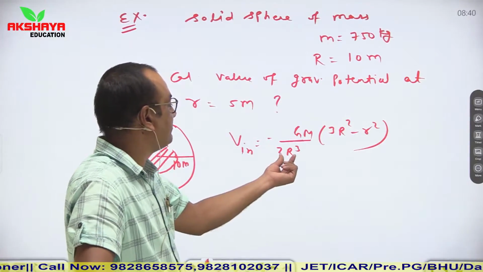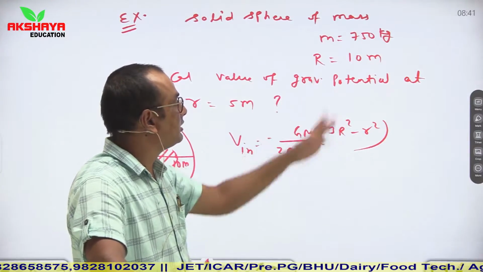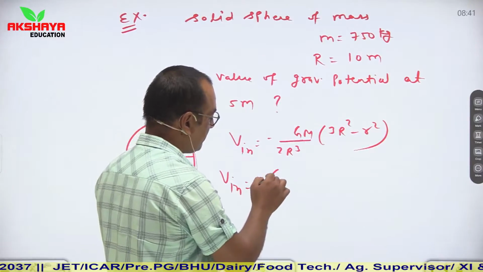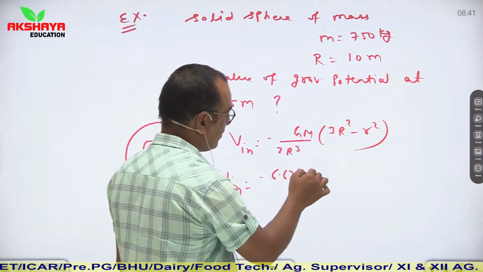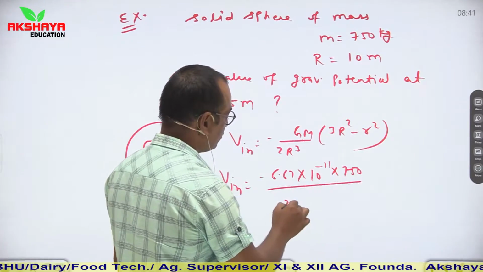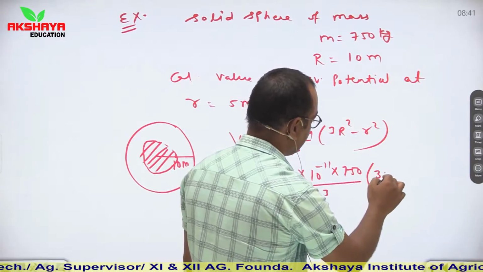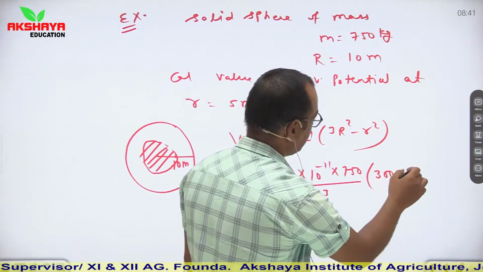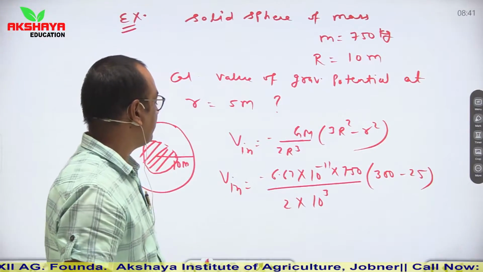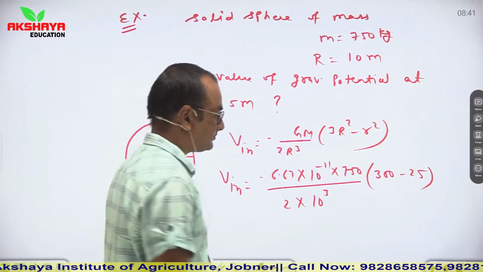Here capital R is 10 meter, small r is 5 meter, G and M are given to you, so you can calculate. From here you can say that V in is minus 6.67 into 10 to the power minus 11, mass is 750 kg, 2R cube means 10 to the power 3, and it is 300 minus 25. So from here you can calculate the value of gravitational potential inside the solid sphere.